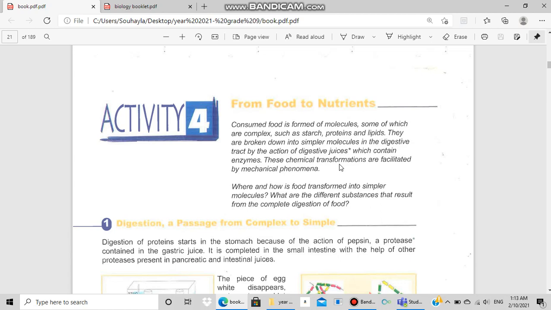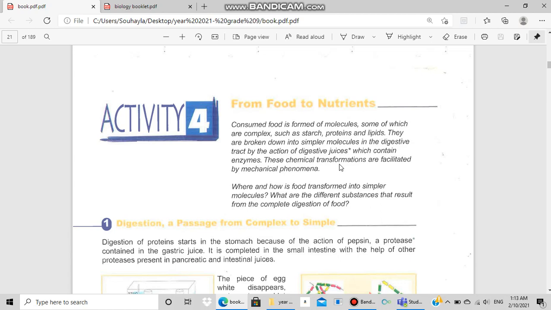For example, starch is transformed into a reducing sugar, maltose, in the mouth. This means that the nature or the identity of the substance is changed. In mechanical digestion, the identity of the substance is not changed.